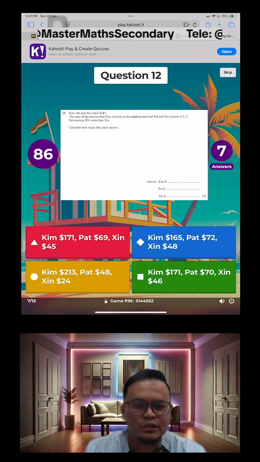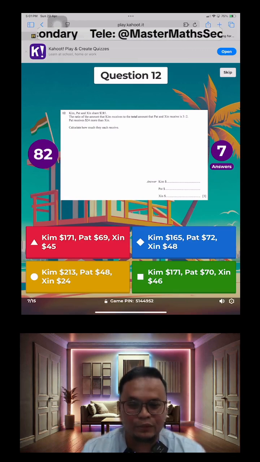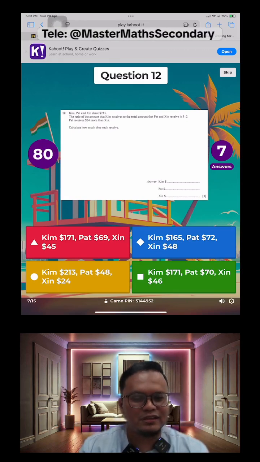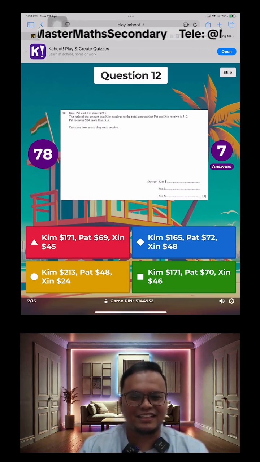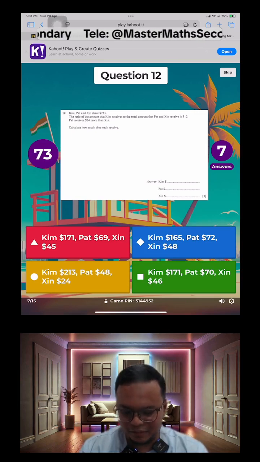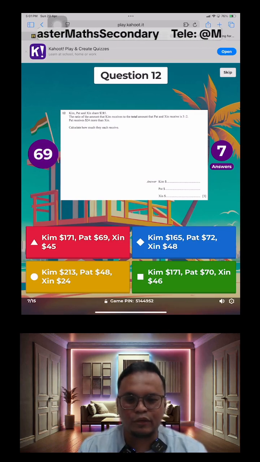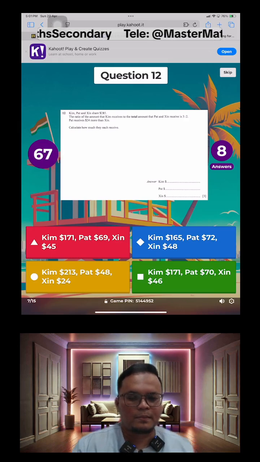Is it blue? I'm not sure. Maybe it's blue, maybe it's not. Maybe it might be yellow, it might be red, it might be green. You guys have about 1 more minute left. Do take your time here because there's quite a few components to look into.